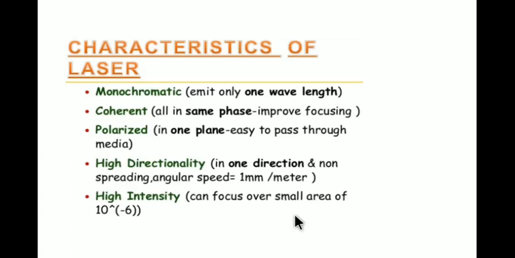Now students, here are some characteristics of laser. It is monochromatic, that means it has a single wavelength; coherent, it has the same phase and same amplitude; polarized; easy to pass in media; high directionality; and high intensity. These are some of the characteristics.